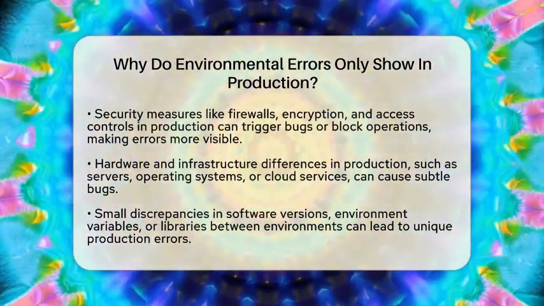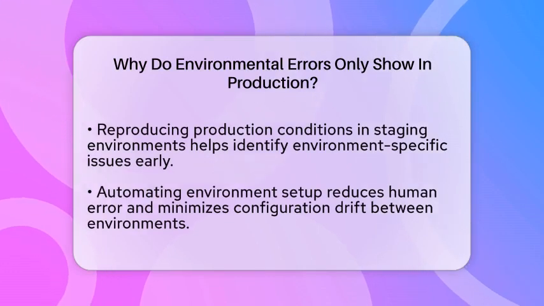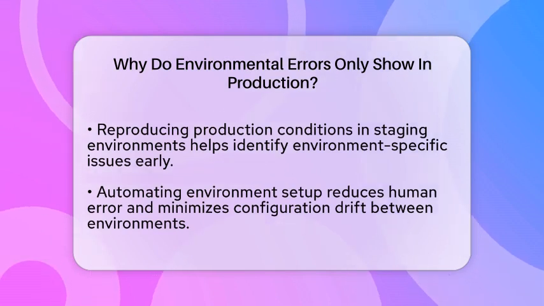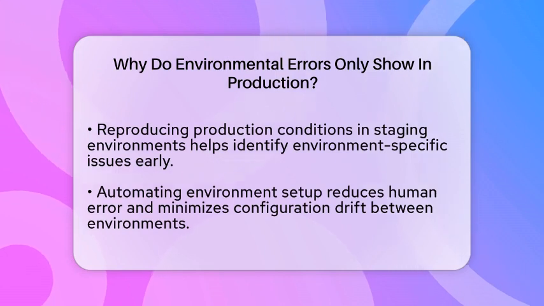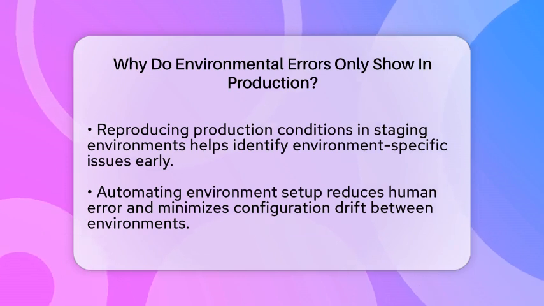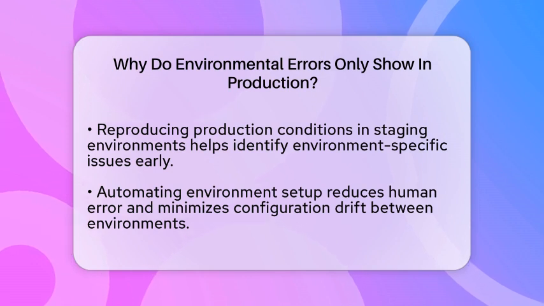Fourth, the hardware and infrastructure in production often differ from development. Production might run on different servers, operating systems, or cloud services. These differences can cause subtle bugs like timing issues or network latency problems, which are not present in the development environment. Finally, maintaining an exact match between production and non-production environments is difficult and costly.